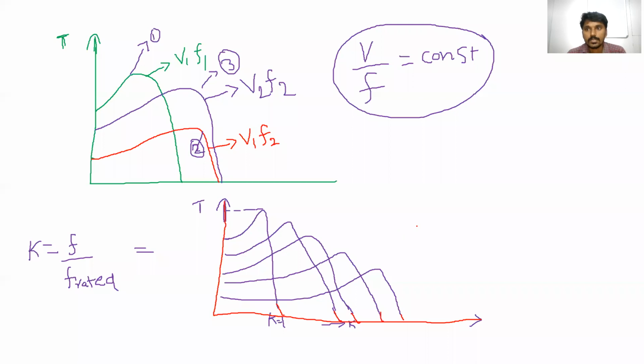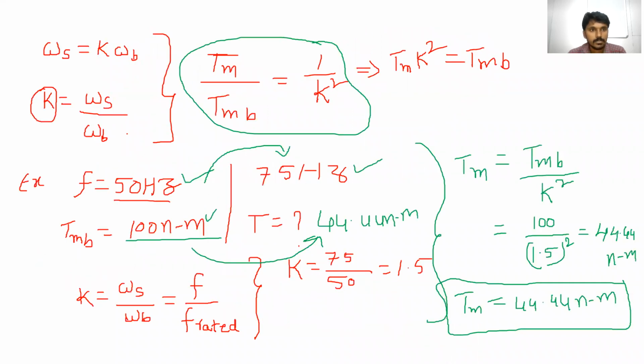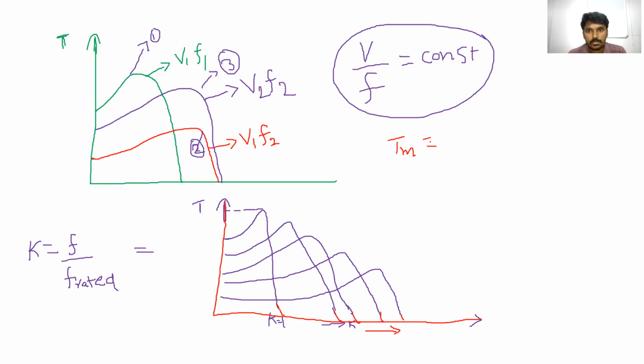Up to k equal to 1, we are getting the maximum torque and it will become a constant. If k is more than 1, if the k value increases to 1.1, 1.5 and so on, we know the formula: Tm is equal to Tm upon k square. By using this relation, if the k value increases, the torque is going to decrease. The maximum torque is going to decrease here.